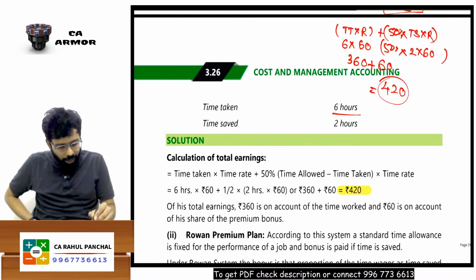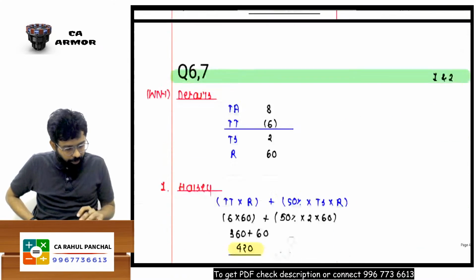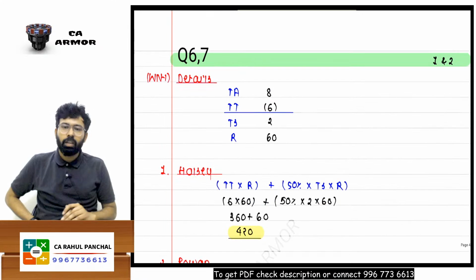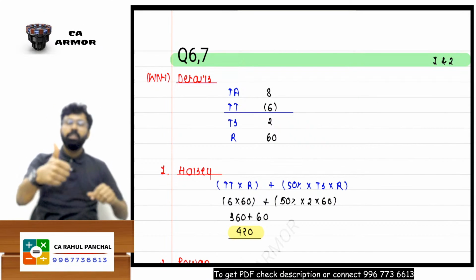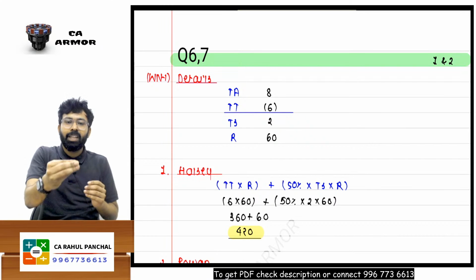Done, sir. And if you want to see this solution, you can check it in the module. This is the solution. Okay, this PDF is there. The link is given in the description. Okay. Is this understood? Just tell me yes. Then I will start with the Rowan scheme.